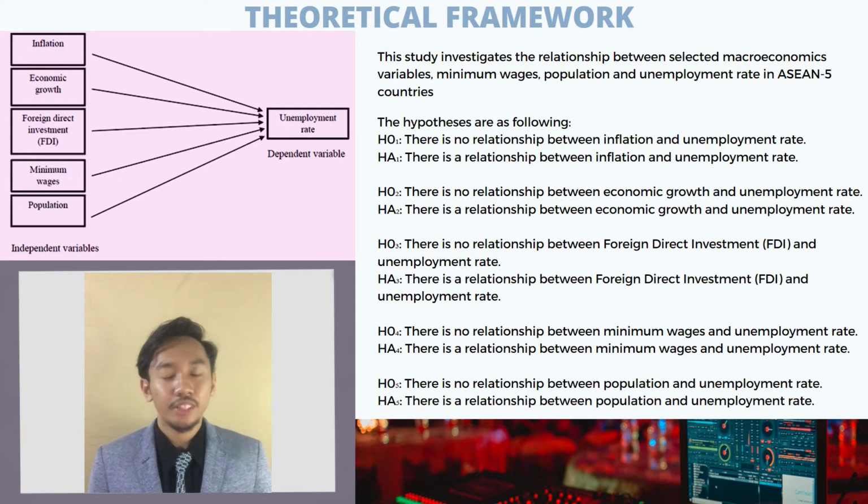As you can see from the theoretical framework, this study investigates the relationship between selected macroeconomic variables, minimum wages, population, and unemployment rate in ASEAN 5 countries. The hypotheses are as follows. H1. There is no relationship between inflation and unemployment rate. There is a relationship between inflation and unemployment rate. H2. There is no relationship between economic growth and unemployment rate. There is a relationship between economic growth and unemployment rate.